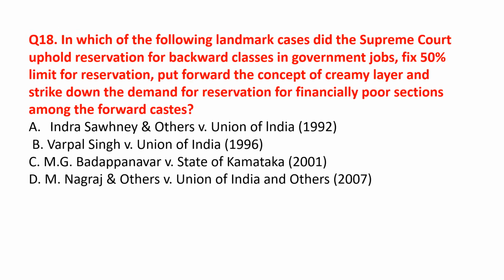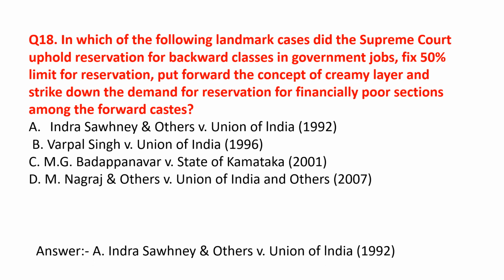In which of the following landmark cases did the Supreme Court uphold reservation for backward classes in government jobs, fix 50% limit for reservation, put forward the concept of creamy layer, and strike down the demand for reservation for financially poor sections among the forward caste? This was Indra Sawhney and others versus Union of India, 1992. This reservation was given on the recommendation of Mandal Commission during the V.P. Singh government.